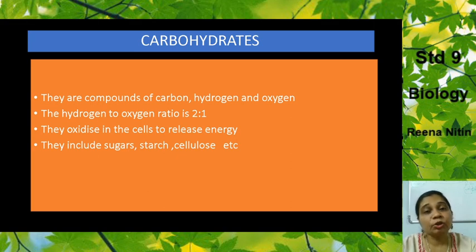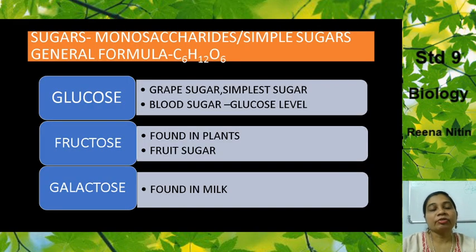They mainly include sugars. All the sugars are carbohydrates. The starch is a carbohydrate. So when we eat sugars and when we consume starchy food, we are essentially increasing the amount of carbohydrates in our body. Now we'll study the first type of carbohydrate, that is the sugars, in detail.